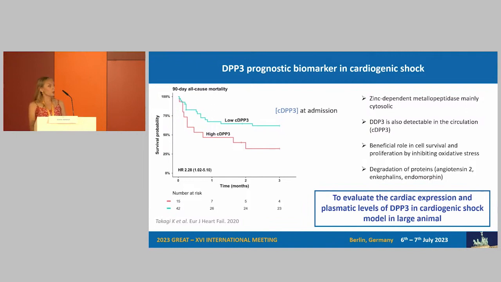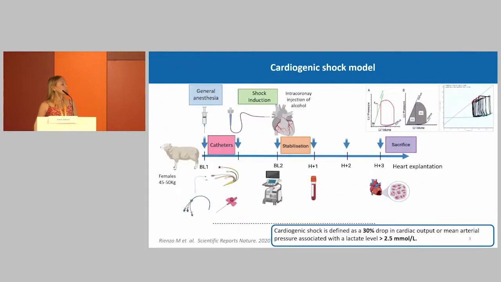To understand more, we want to evaluate the cardiac expression and plasmatic levels of DPP-3 in a cardiogenic shock model in a large animal. In collaboration with Professor Ouattara in Bordeaux, we developed a model of cardiogenic shock in sheep involving the creation of an infarct by intracoronary injection of alcohol in the IVA coronary.